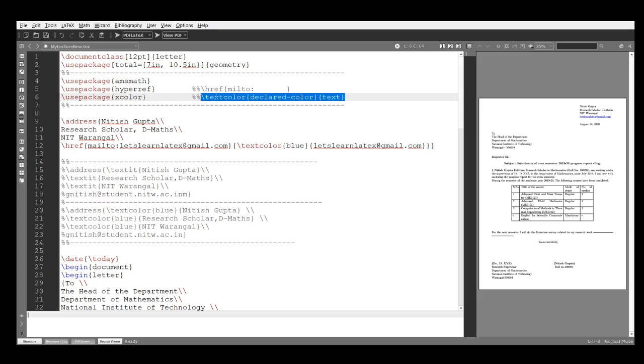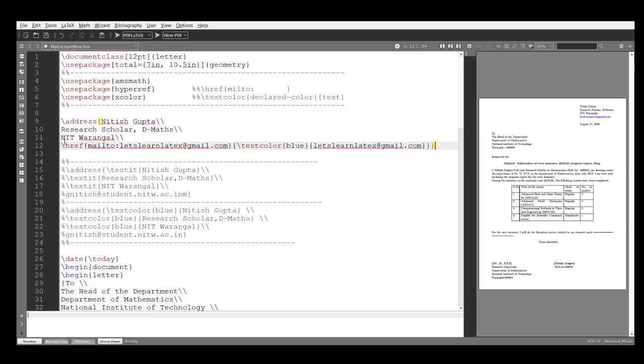So simultaneously we are going to use these two commands. So this is hyperlink, slash href, and this mailto colon, this is the mail ID, and I want this mail ID in color. So next, in braces, slash textcolor. What color do I want? Blue color. Which text do I want in color? My mail ID. Okay, so this is the address.